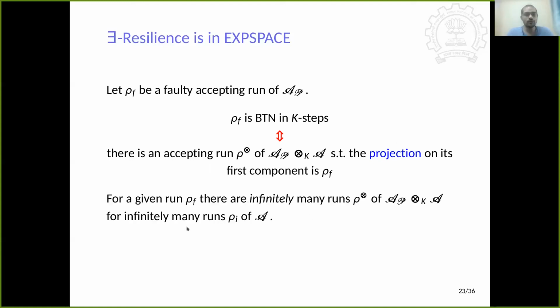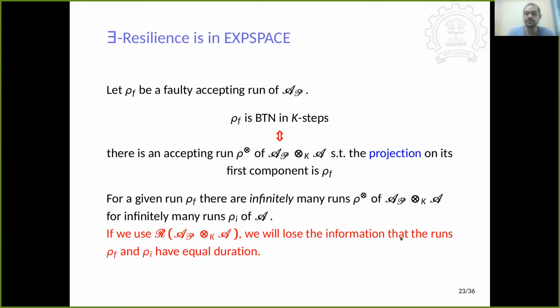Now we have to show that for a given faulty run rho F, there are infinitely many runs of the non-faulty automaton, because of the different timings, that we can take the product with and get this one. So there are infinitely many such runs possible.